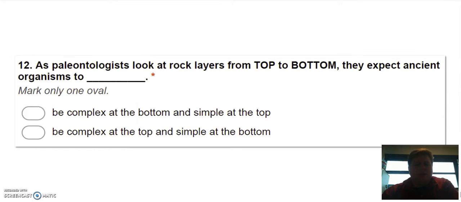Number 12. As paleontologists look at rock layers from top to bottom, they expect ancient organisms to either be complex at the bottom and simple at the top, or be complex at the top and simple at the bottom. So whenever paleontologists look at the rock layers from the top to the bottom, where would complex or simple organisms be? Either complex at the bottom and simple on top, or complex at the top and simple on the bottom.